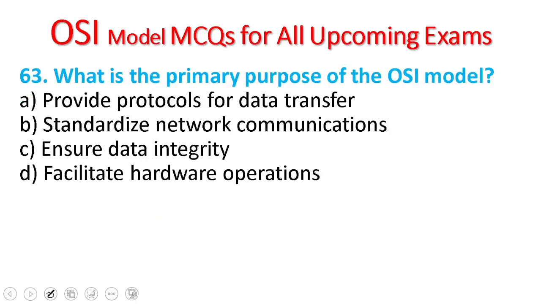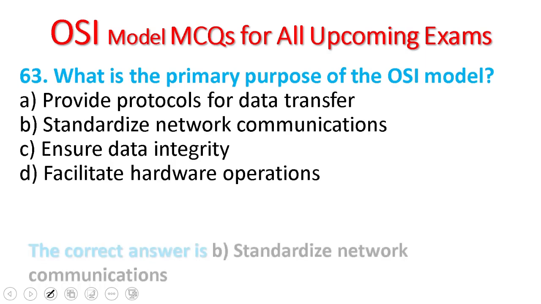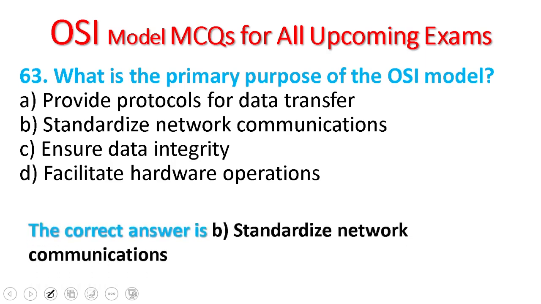63. Sorry, there is one double question. What is the primary purpose of the OSI model? Provide protocol for data transfer, standardize network communication, ensure data integrity, facilitate hardware operations. The purpose of the OSI model: standardize network communication.